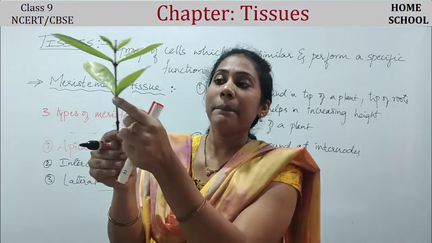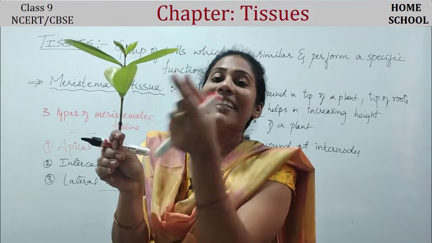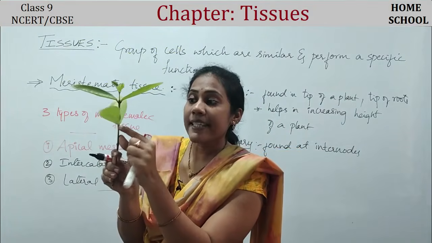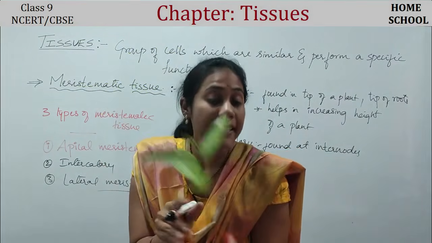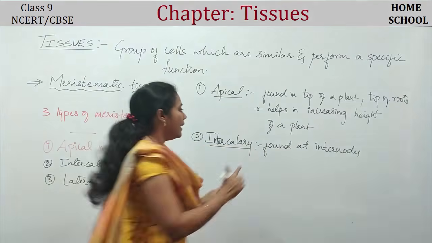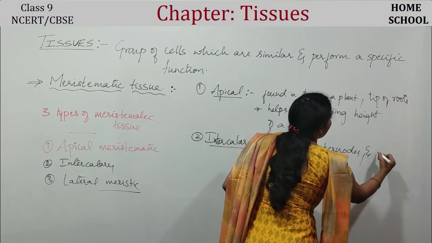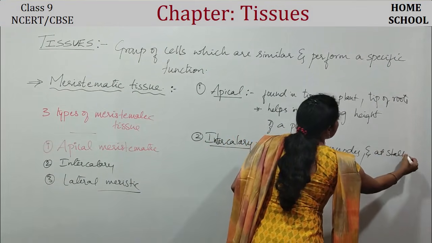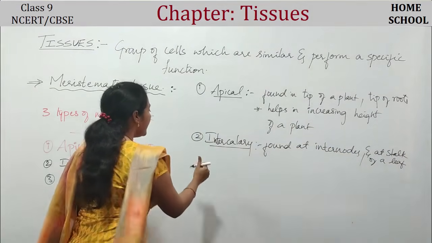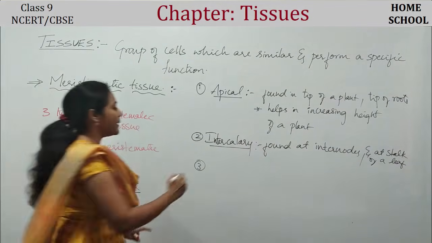And also here below the stalk of a leaf, the base of a leaf. That area also should grow in a plant. This is also a growing region, right? In this region, the meristematic tissue present is called intercalary meristematic tissue. So it is found at internodes and at the stalk of a leaf.